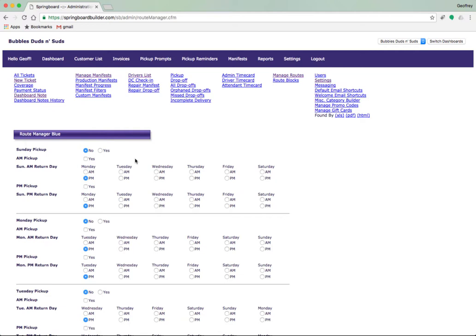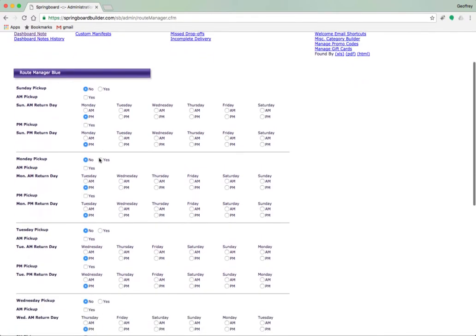Let's add a Monday AM pickup. We'll tell Springboard that we want to offer this route for Monday pickups by toggling the Monday Pickup radio button to Yes. We also need to tell Springboard that we want to offer an AM pickup, so select the AM pickup checkbox. We now have to tell Springboard the day and time we will be returning this Monday AM pickup. Let's click the Tuesday AM button to indicate that we will be returning this Monday AM pickup on Tuesday morning.